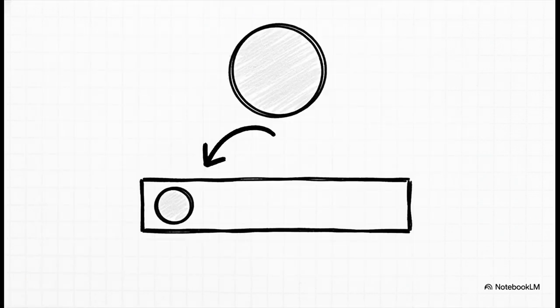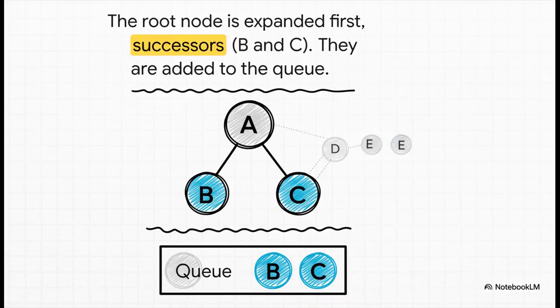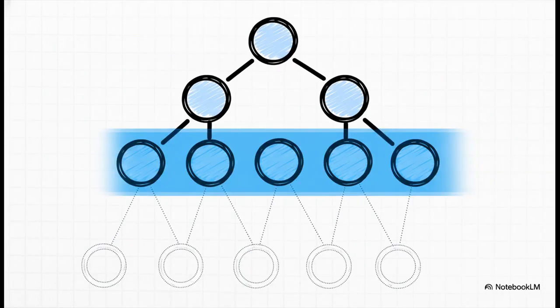Okay, let's actually see this in action. The Patient Explorer starts at the very beginning, node A. And from there, it finds its immediate neighbors, B and C. Now, following that first in, first out rule, it's going to explore B and then explore C. And it will absolutely refuse to dive any deeper. It will not look at what comes after B or C until this entire level is completely, totally checked off the list. That careful, step-by-step process is breadth-first search.